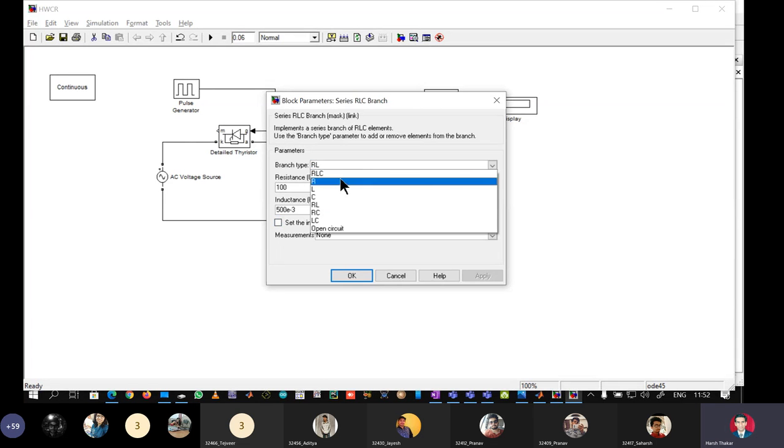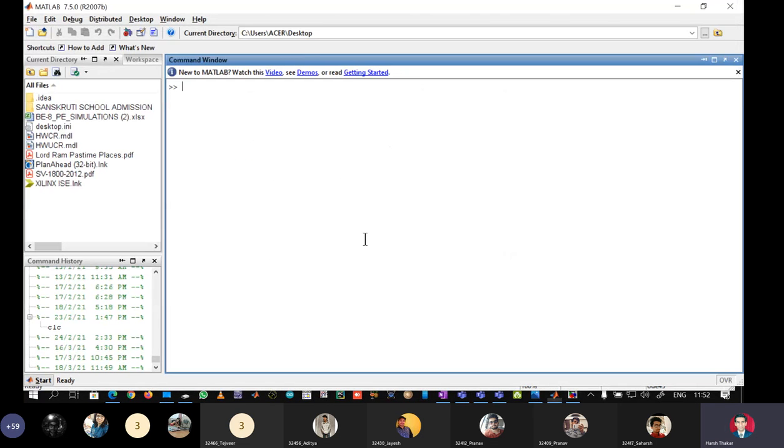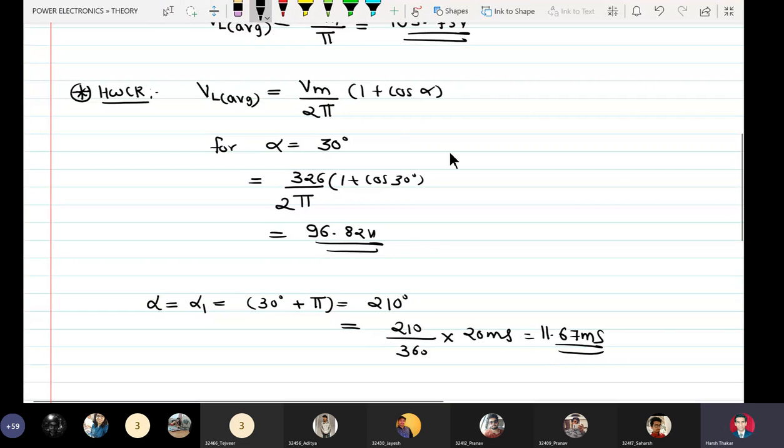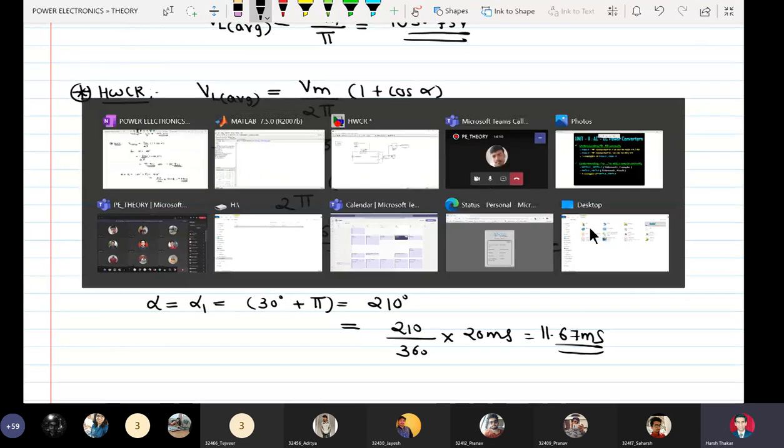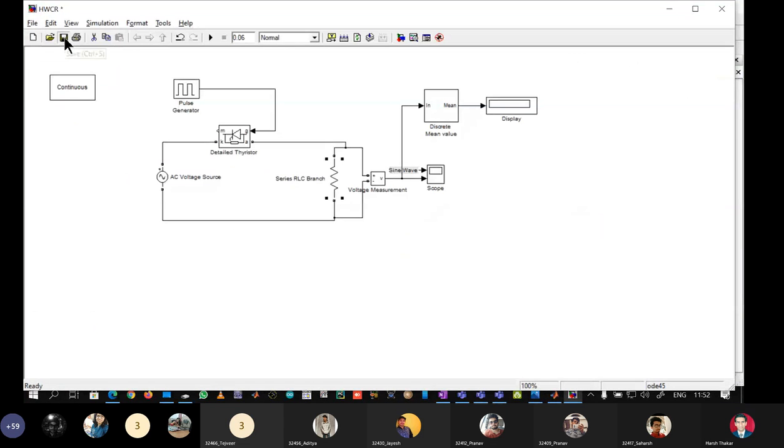So let us see for R load, and in this condition when I reverse, what is expected is I get minus 96.82 volts. Minus 96.6. Let us see the waveform now.